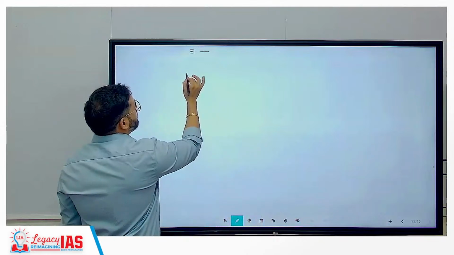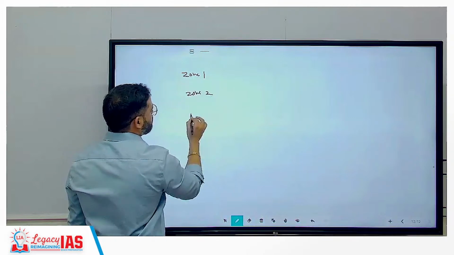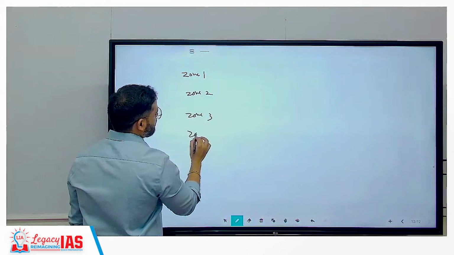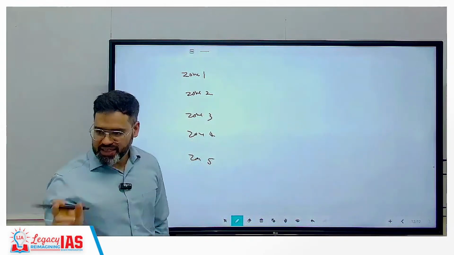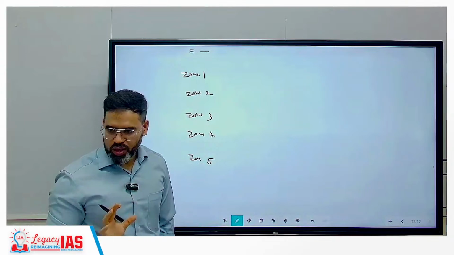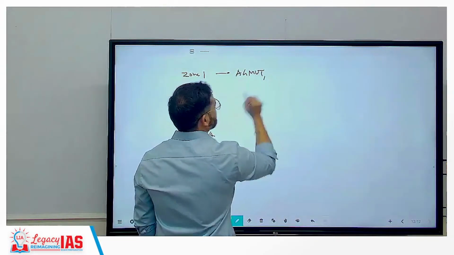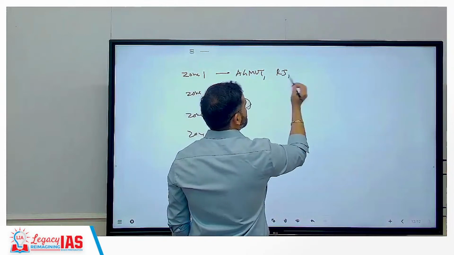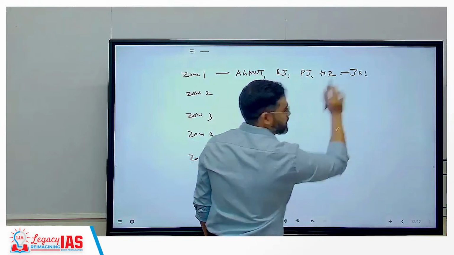अभी उन्होंने क्या किया है कि they have divided zones, like Zone 1, Zone 2, Zone 3, Zone 4 and Zone 5. So total 26 states जो हैं, they are divided into 5 zones. जैसे first zone आप ले लो, इसमें उन्होंने लिया AGMUT, correct? Like राजस्थान, like पंजाब, हरियाणा, जम्मू कश्मीर, ये states डाल दिए.